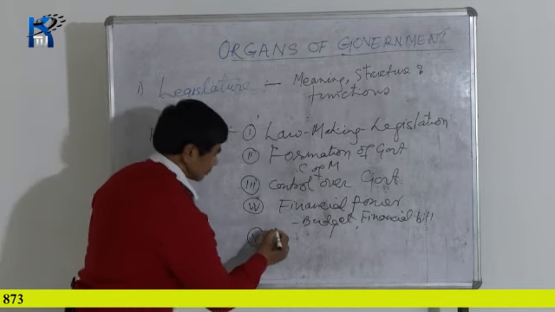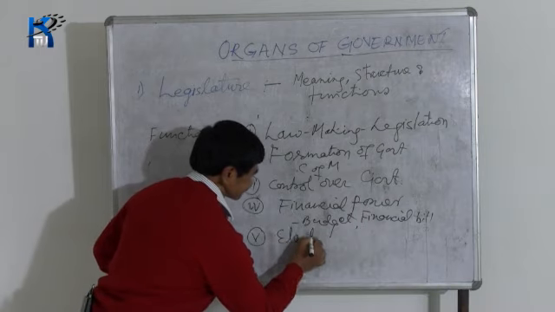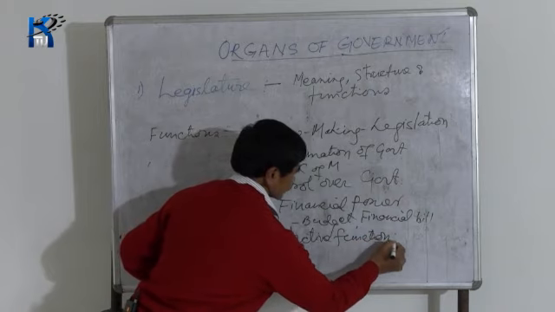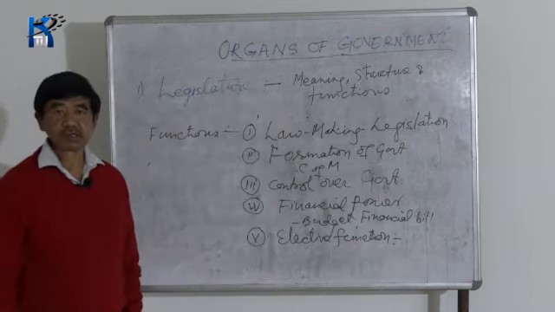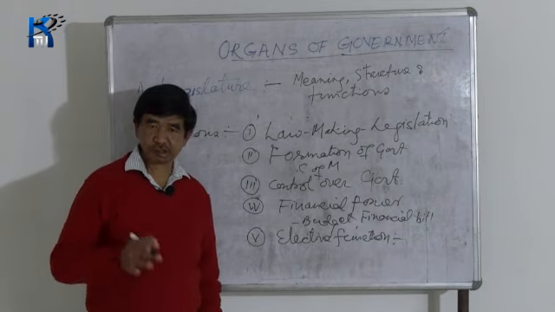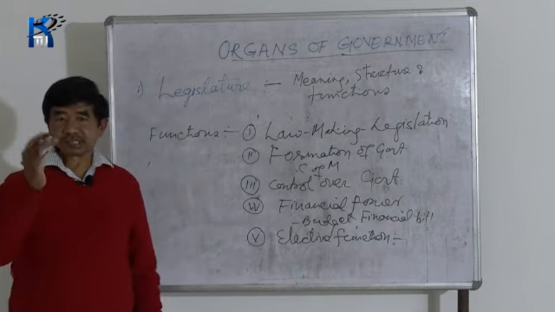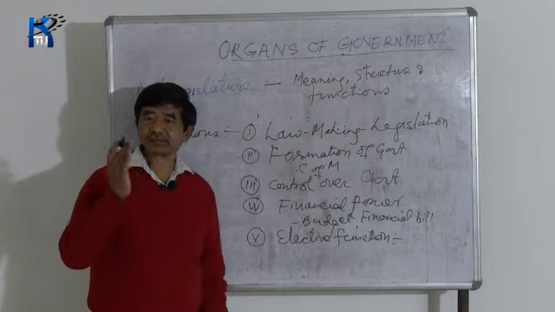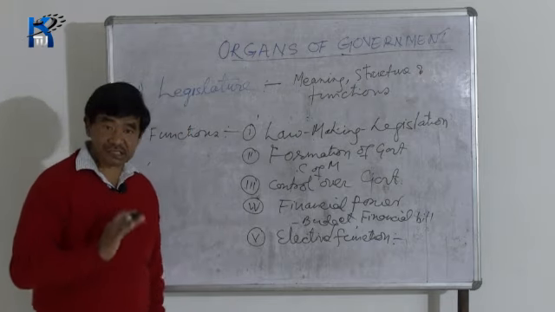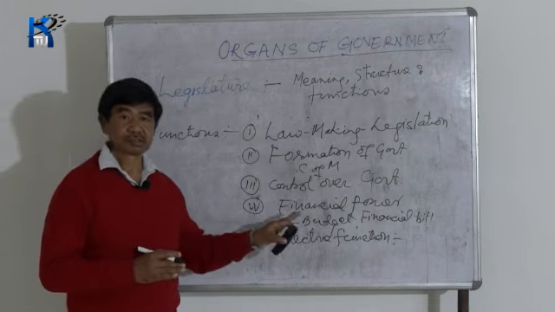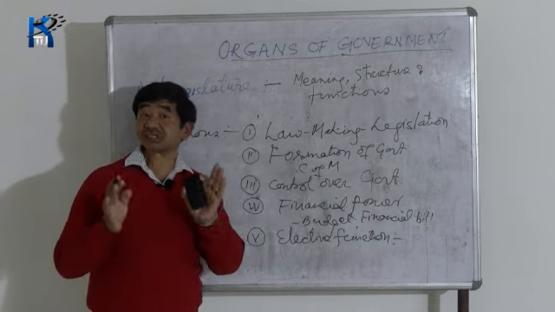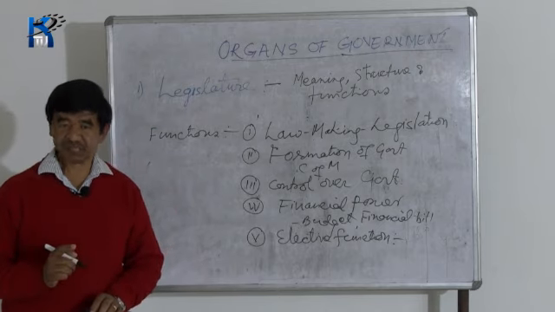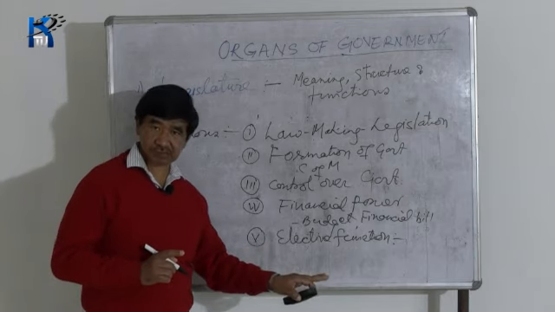Next we find some elective functions also. The legislature also performs certain elective functions. I will give an example from India. At the head of the executive, there is the president, and the vice president is also there. The president and vice president are elected by an electoral college which is composed of members of parliament and the members of legislative assembly. In the election of the president of India,